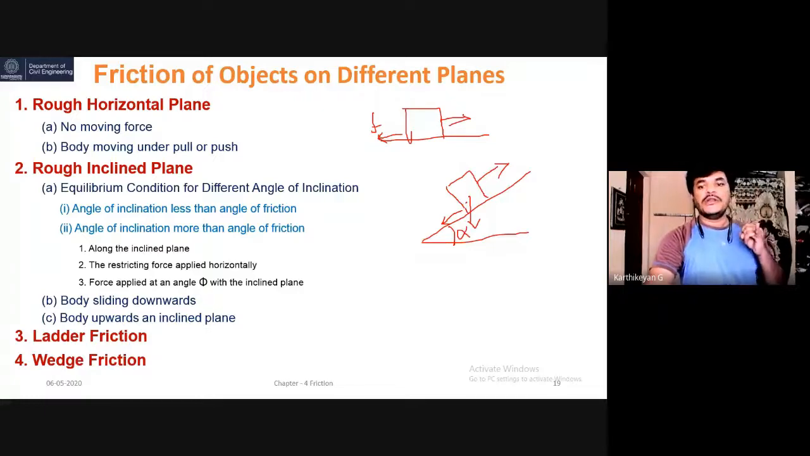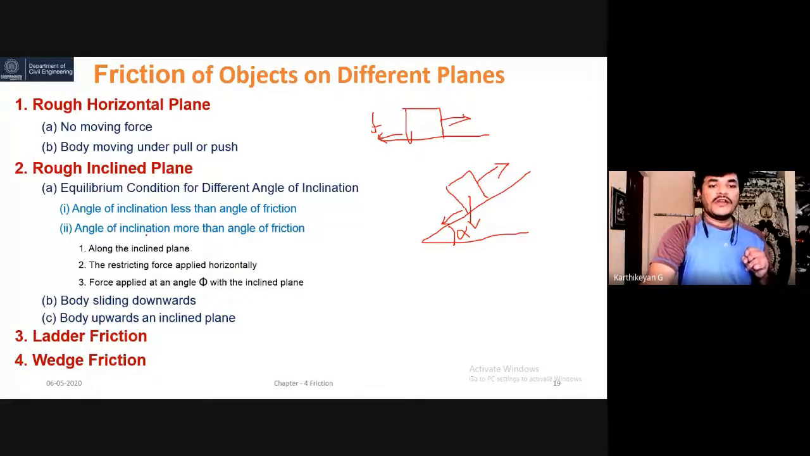That is the first question. And the second question: what extra force do I need to apply to pull the object. This is the second problem, the rough inclined plane. We have a lot of categories here. Number one is equilibrium condition for different angles of inclination of the plane. Number two is body sliding downwards. Number three is body moving upwards on an inclined plane.